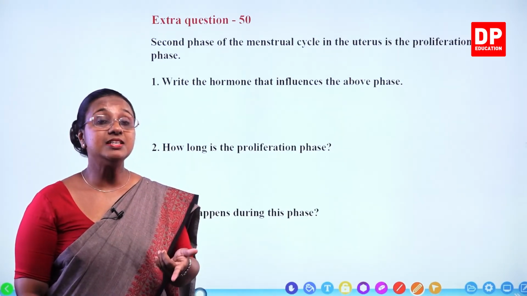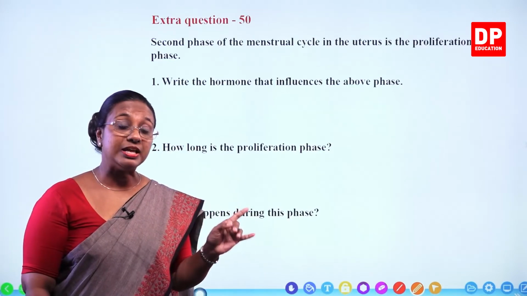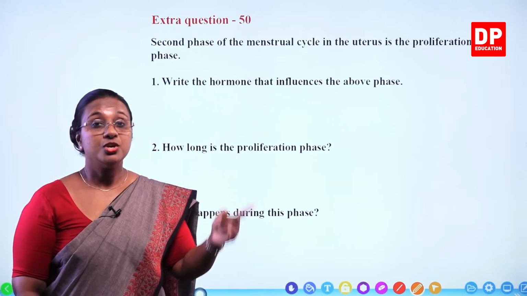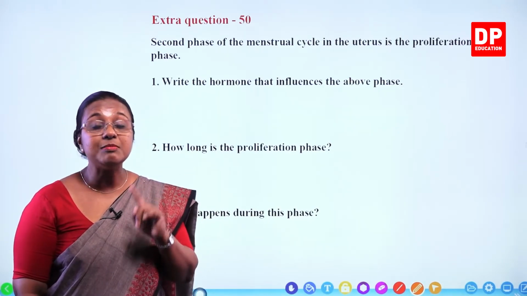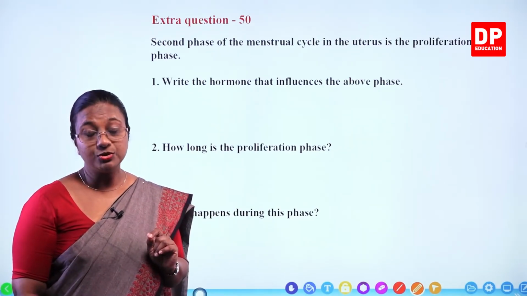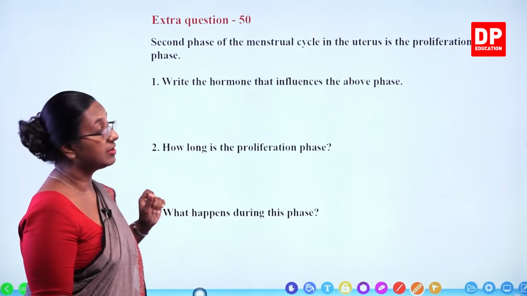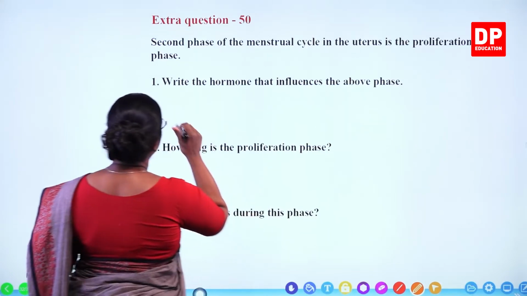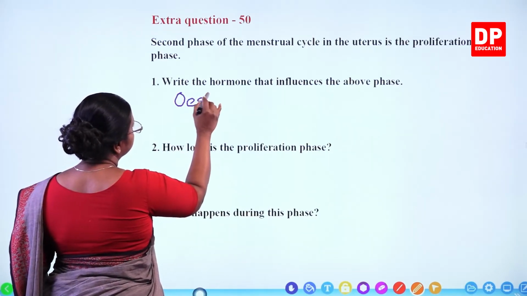It is the estrogen. You all know, students, during the follicular phase in ovaries, estrogen is produced. So that stimulates the rebuilding of the uterus wall. That is the proliferation phase. So write the hormone that influences the above phase, that is estrogen.